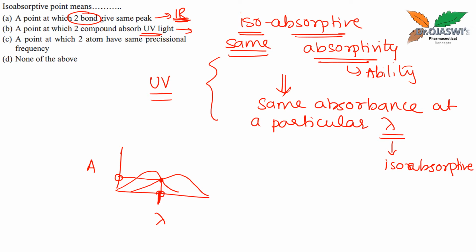But what the second option is saying is a point at which two compounds absorb UV light. They are absorbing here also, both are absorbing UV light here also, but that is not the isoabsorptive point. For the isoabsorptive point, both compounds have the same absorptivity and the same absorbance at that wavelength. The third option is about precessional frequency, which we come across in NMR. So according to me, none of the above is the correct option.